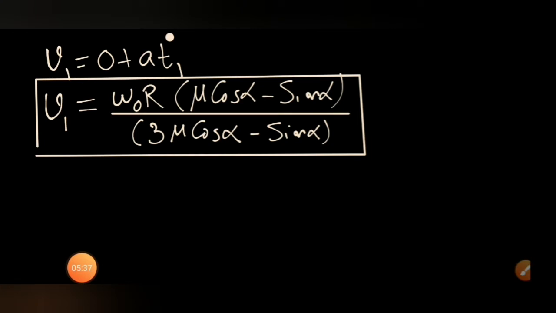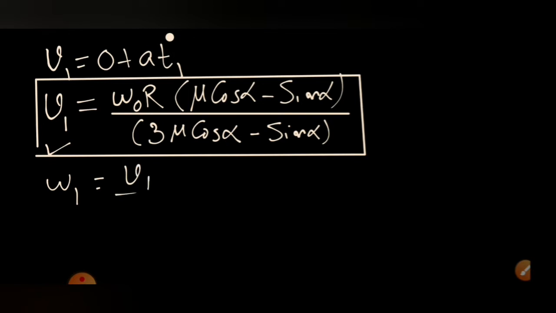So either by applying v is equal to u plus at, or s equal to ut plus half at square, or v square equal to u square plus 2as, we can obtain the velocity when the pure rolling starts to be equal to this much. And from that we can find the corresponding value, omega 1 can also be calculated by v1 by r.